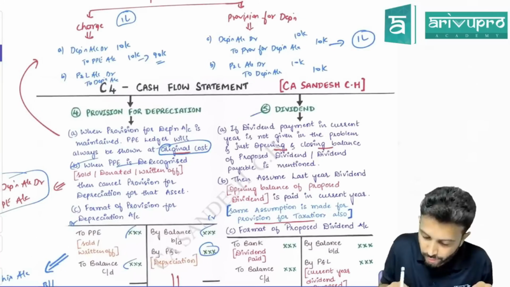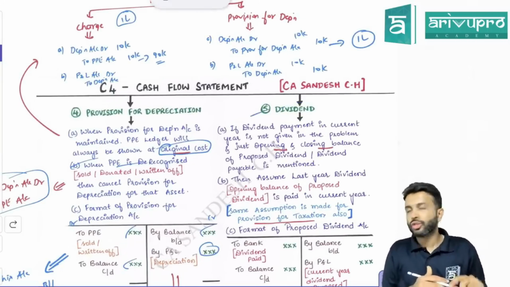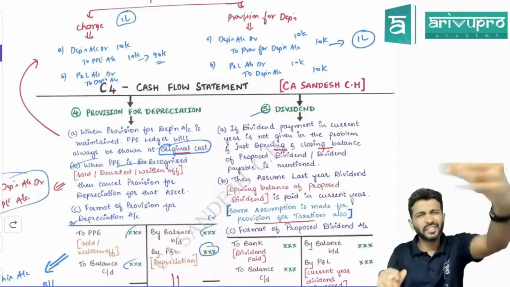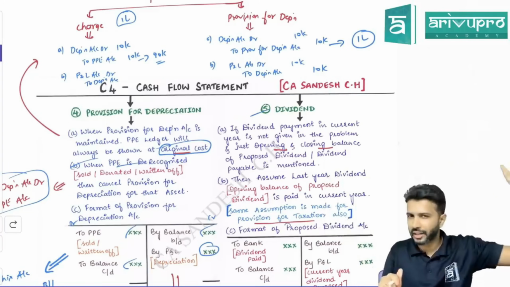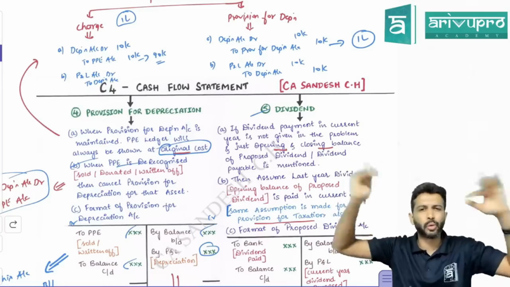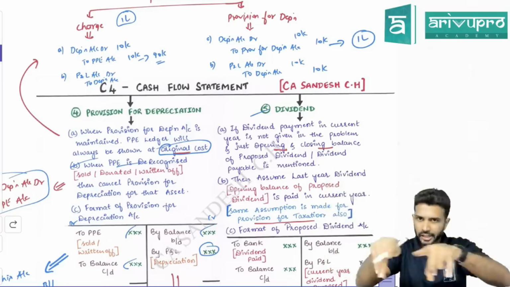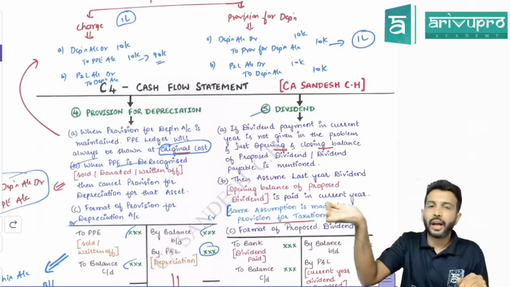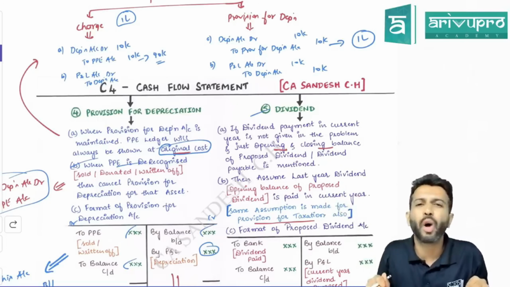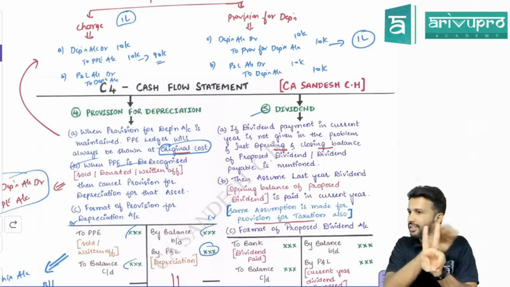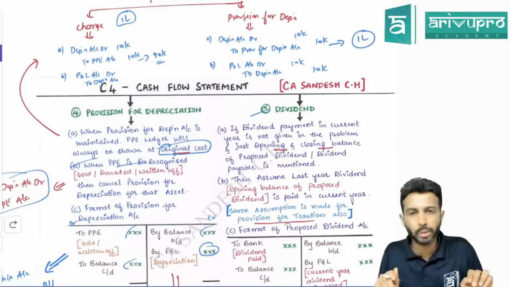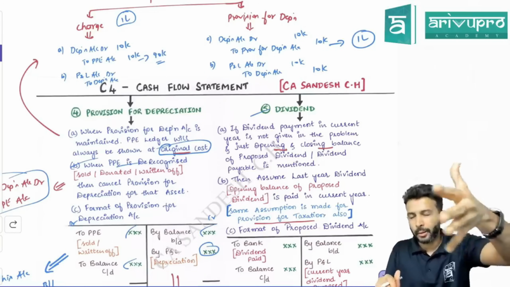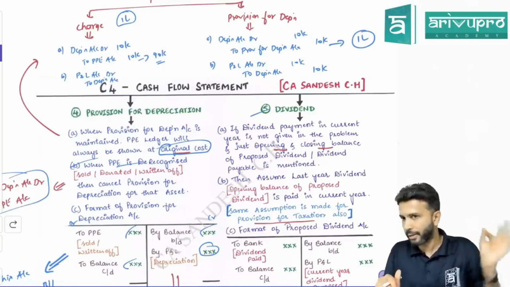So next is with respect to dividend. In some problems, they will give you dividend payable, or they will also call it proposed dividend. They can use whatever name: proposed dividend, dividend payable, dividend outstanding, whatever. They will give you the balance sheet. Usually in a cash flow statement problem, they will give you two years' balance sheets. Last year's closing balance will become the current year's opening balance. That's the reason they give you two years' balance sheets, so that you will be able to figure out the movements. So in that balance sheet, proposed dividend or dividend payable will be there.